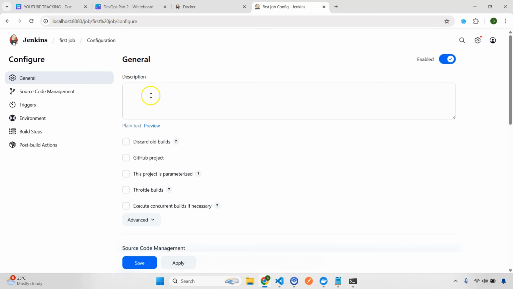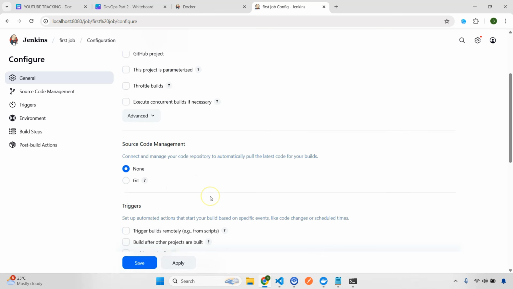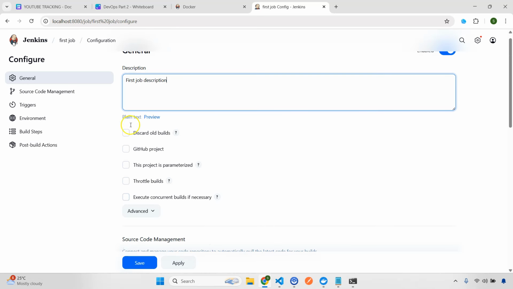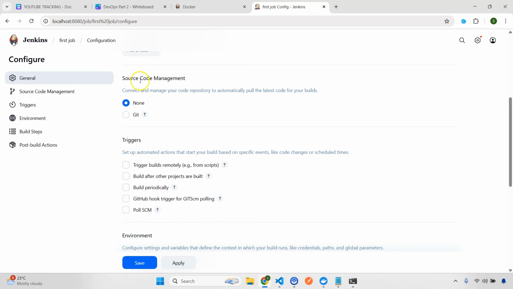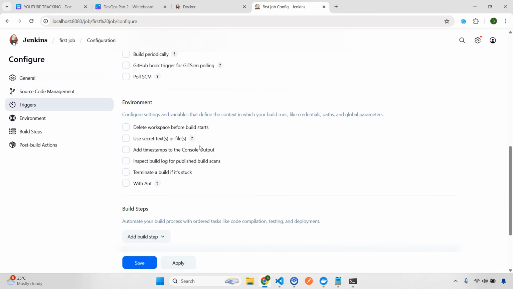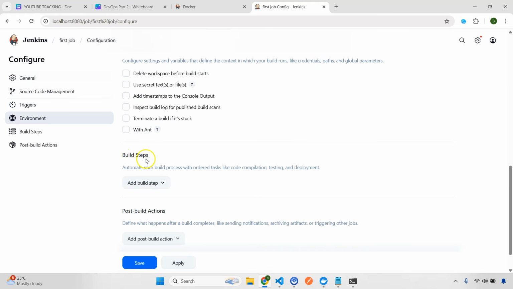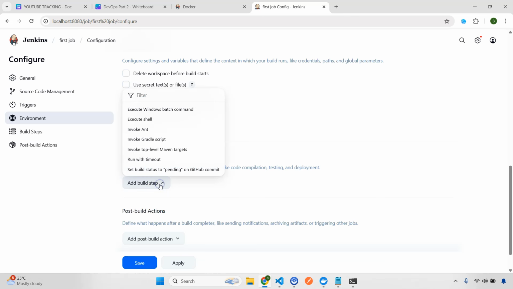The first thing, we need to give a description. So first I'm going to give this one as first job description, and we will do nothing else. For now, ignore each and everything here. Just go to source code management, also give none, and then go down to this build step, and here I'm simply going to add a shell command. So I want to execute a shell, that's it.